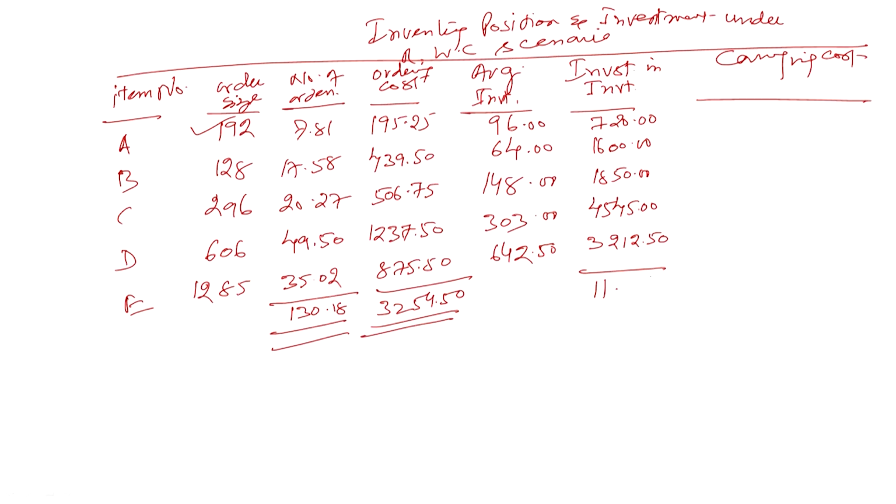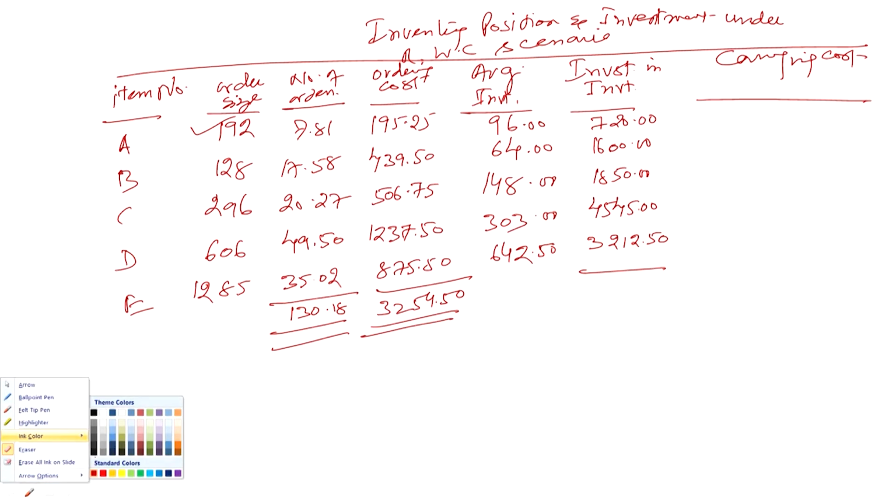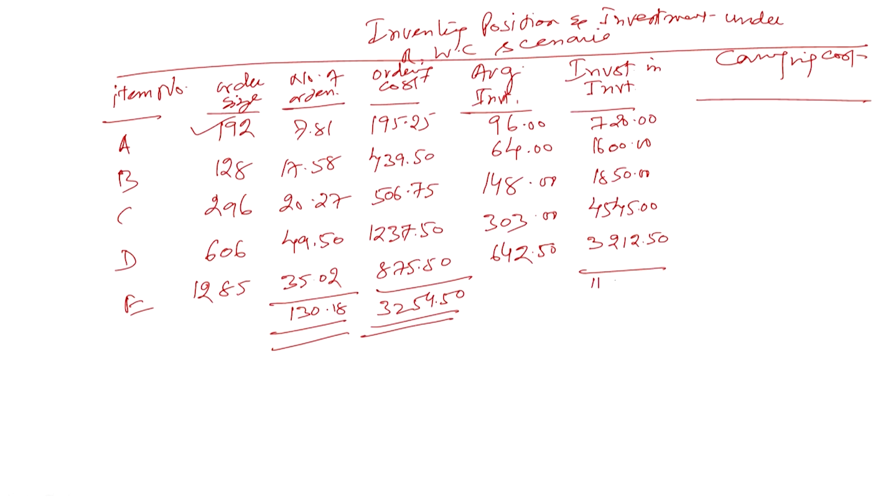The total is 11,927.5. So what was our ratio?